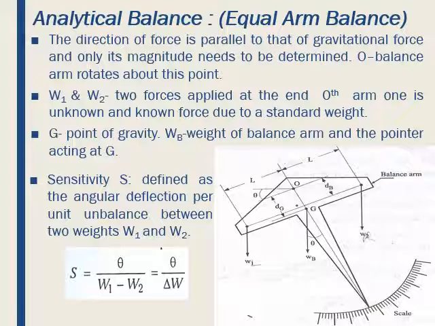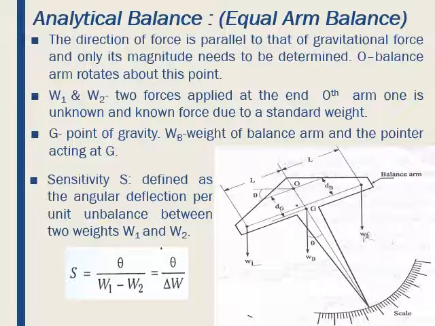The balance arm rotates about the point which we call O. W1 and W2 are the forces applied at the ends of the arm: let us assume in a simple way that W1 is an unknown force and W2 is a known force due to the standard mass.